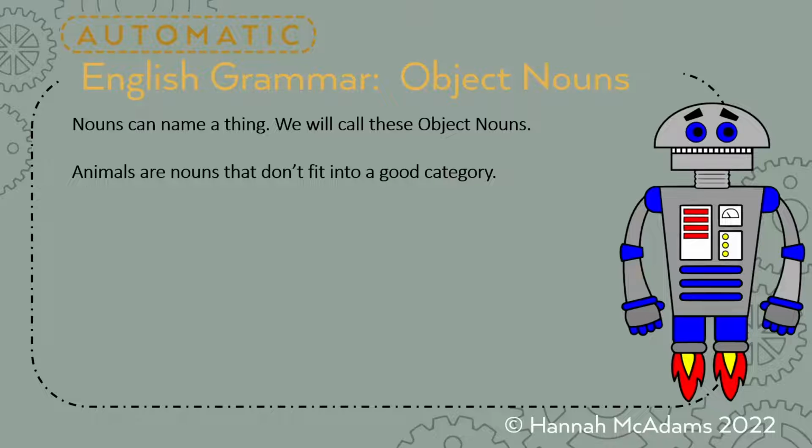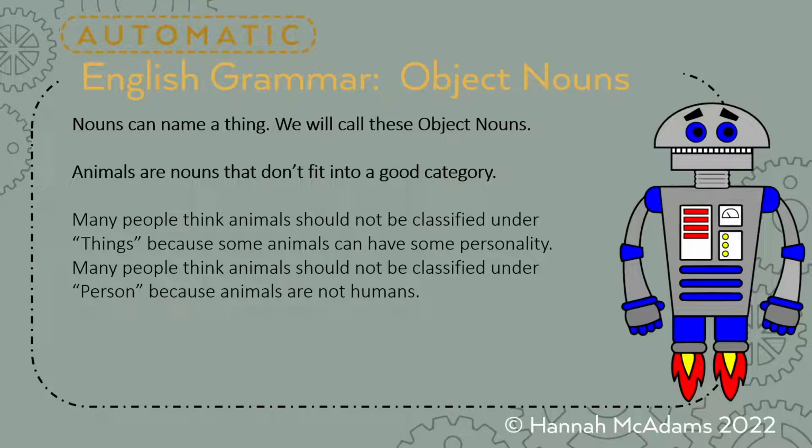Animals are nouns that don't fit into a good category. So there's a big debate about this. Many people think that animals should not be classified under things, because some animals can have some personality. I have 2 dogs. One is really smart and sneaky, and one is really loving and pretty dumb. Really, he's not very smart at all. But so they kind of have personalities, okay?